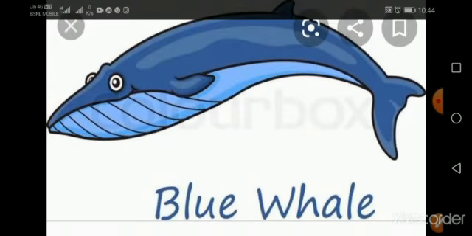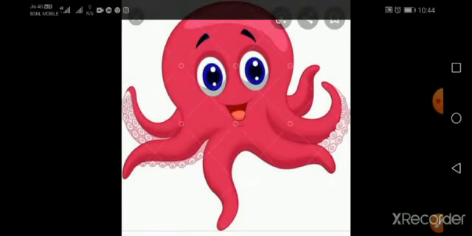It is the world's largest water animal. Now this is an octopus. It has 8 arms. Octopus has 8 arms.